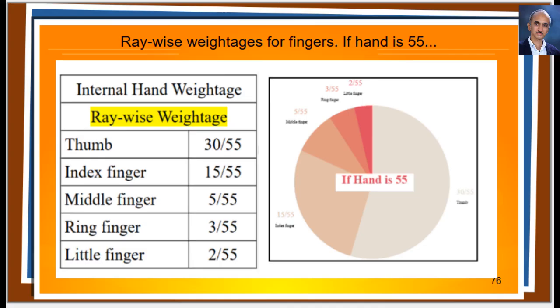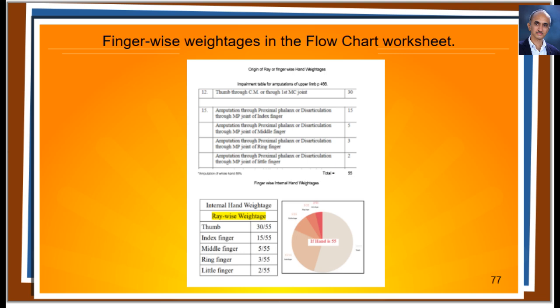So, I devised a list of ray-wise weightages as shown here. For checksum, if you draw a 55-based pie chart, the values or percentages for all the fingers fit into a full and complete circle. For your reference, I have included these images in the flowchart worksheet in the lower part as shown here.